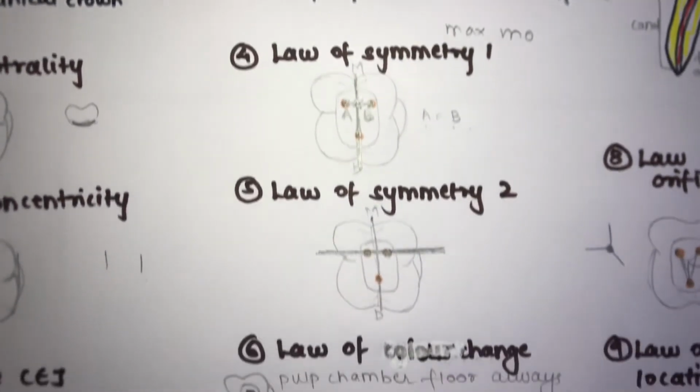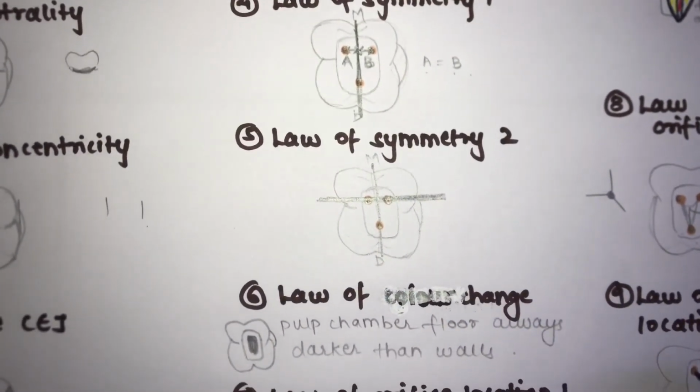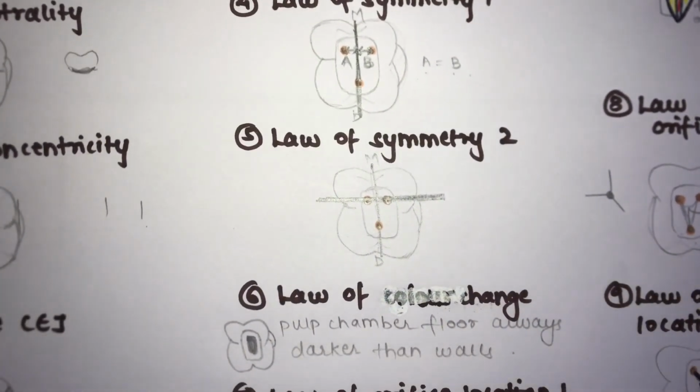Now the next law is the law of color change. This concerns the color of the pulp chamber floor. Your floor is always darker than the walls. Over here, this is the floor, and it is always darker than the walls.